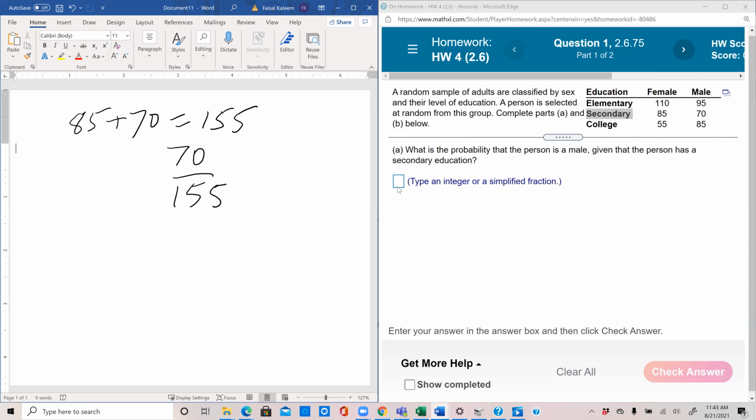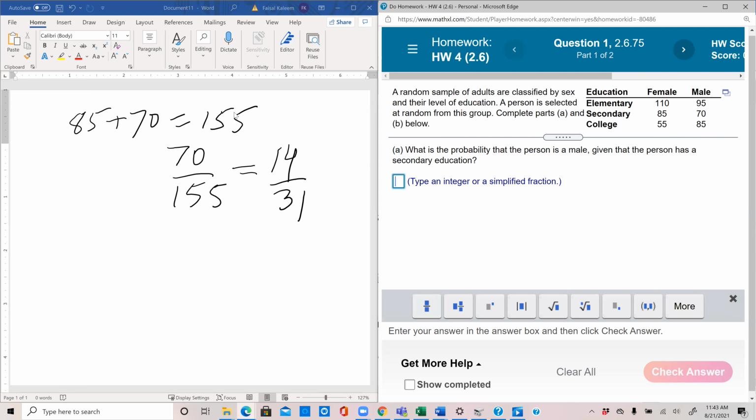And we have to simplify this fraction. So this one simplifies into 14 over 31, dividing by 5. So as we said, since it was given that the person has secondary education, the secondary education became our whole world, 155, and we pretend as if the other things don't even exist. So 14 out of 31.